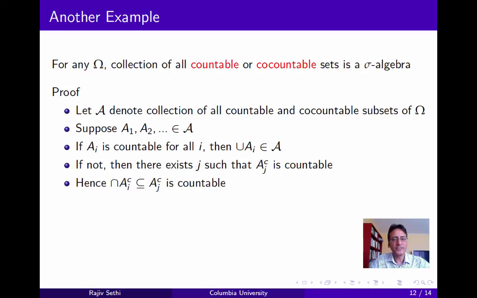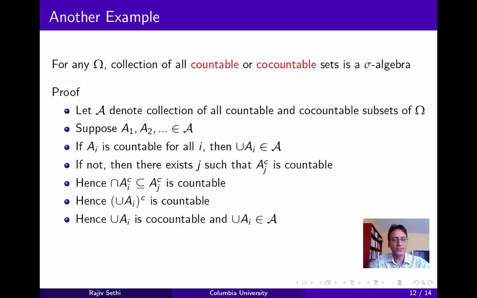And because the complement of A_J is countable, if you take the intersection of all the complements of the A_i, that must be a subset of the complement of A_J and must therefore be countable. That's because the subset of any countable set must be countable. And remember, here we are using countable to include finite sets. Now again apply De Morgan's laws to see that the complement of the union of these sets A_i is countable, and so the union of the sets A_i is co-countable, and this union therefore belongs to the class. So we've shown that the collection of all countable and co-countable sets is a sigma algebra.